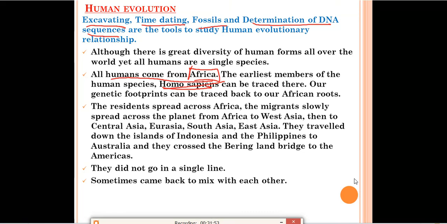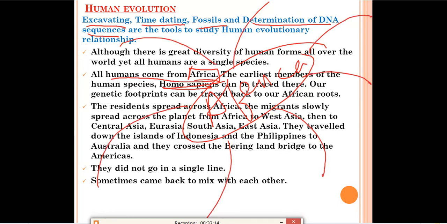From Africa, the people went to West Asia, then Central Asia, Eurasia, South Asia, East Asia. They traveled down the islands of Indonesia and the Philippines to Australia, and they crossed the Bering Land Bridge to the Americas. So from Africa, people moved to different parts of the world and spread over there. Because of environmental conditions, they look different: their skin tone and height are different. But we all have evolved from the same species, that is Homo sapiens.